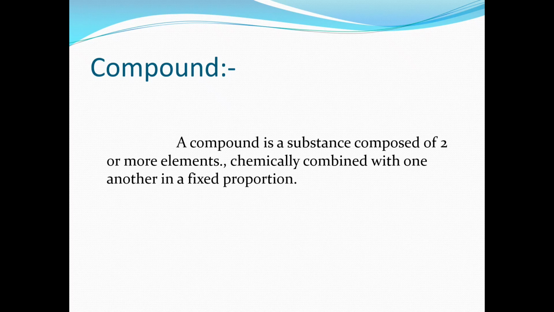So if we take water, here we have the elements hydrogen and oxygen. That is, water is composed of two elements, so we will say that water is a compound. If we see the definition, a compound is a substance composed of two or more elements chemically combined with one another in a fixed proportion. In the example we have taken, H2O, the elements H and O are combined in a fixed proportion.